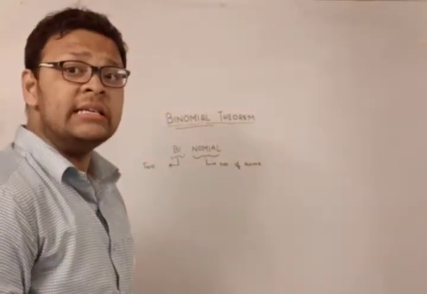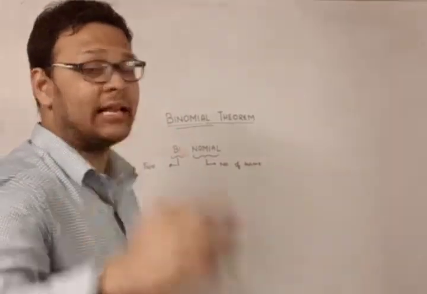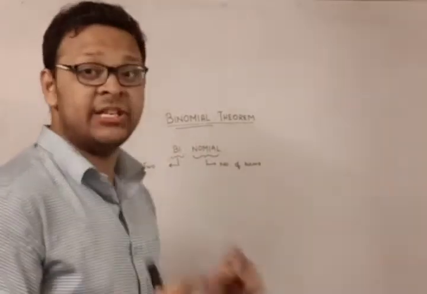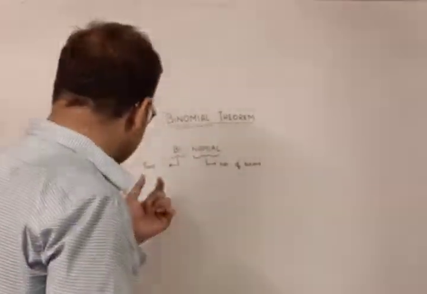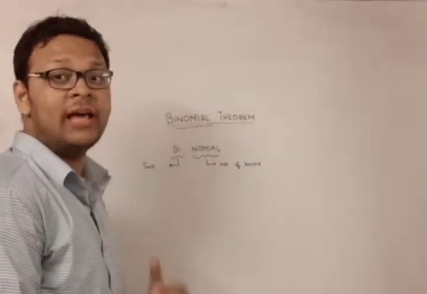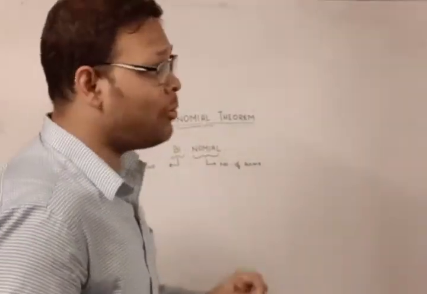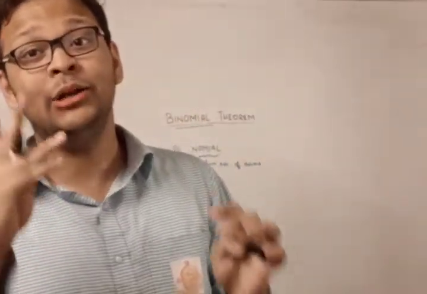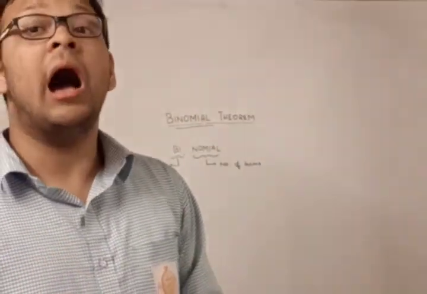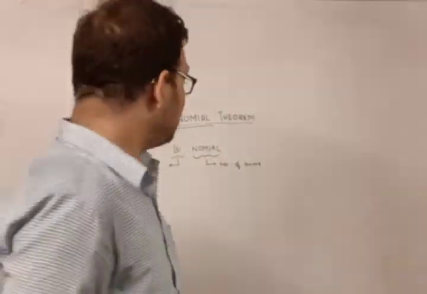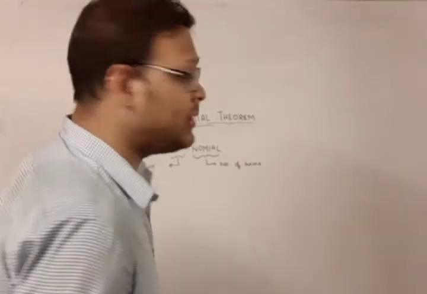Then what is a binomial expression? Any algebraic expression which contains exactly 2 terms is known as a binomial expression. So let's give a few examples of the binomial expression.